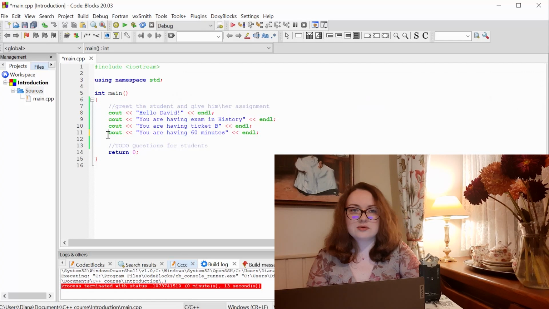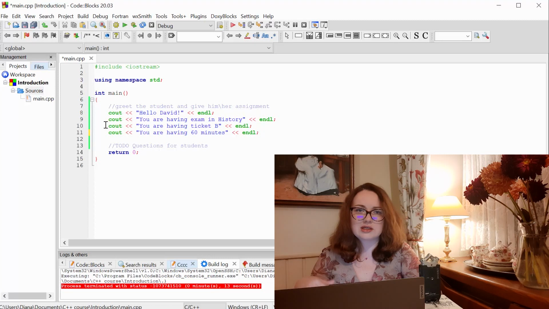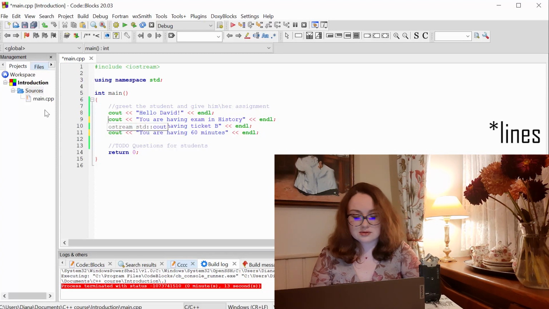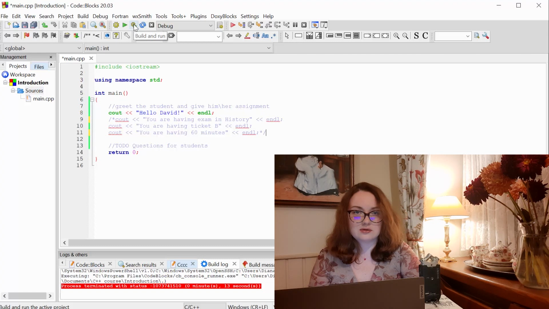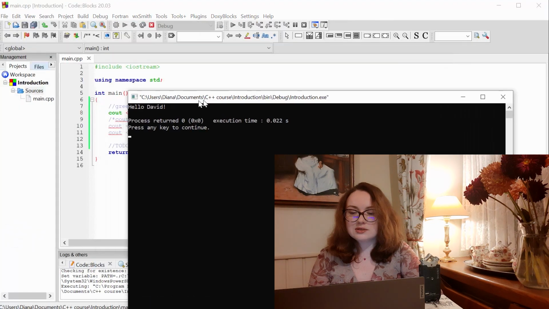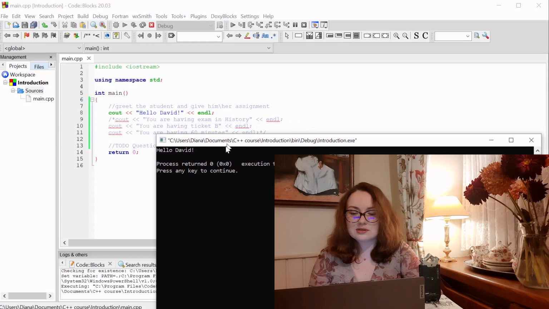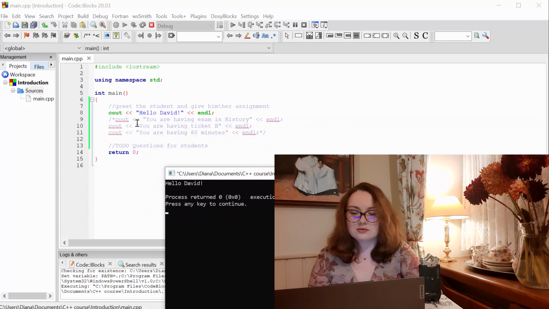And if, for example, I want to hide several lines of the code, of course I can put this // sign before every string, or alternatively I can use a multi-string comment. To hide several strings, just put /* at the beginning of the part of the code you want to hide, and */ at the end of the part of the code you want to hide. And if now once again we build and run our program, you can see the result. Only hello David is executed, and our code we hide with the comment is ignored.